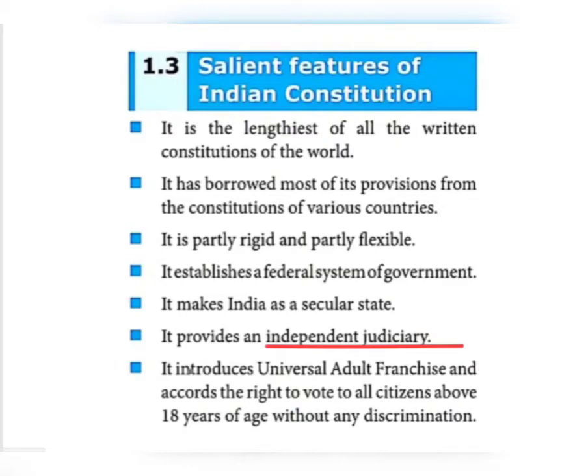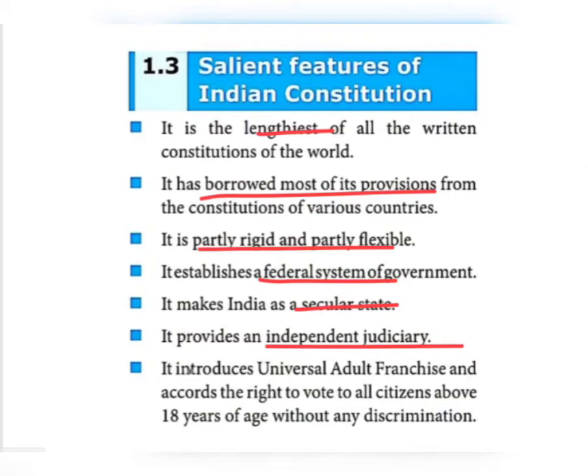The first one I told you, it's the lengthiest constitution. Then, it has borrowed many good things from others' constitutions. Then the third point I said, it is partly rigid, partly flexible. Then, it establishes a federal system of government. Then India is a secular state. Then moreover, it provides an independent judiciary, in the sense Supreme Court.